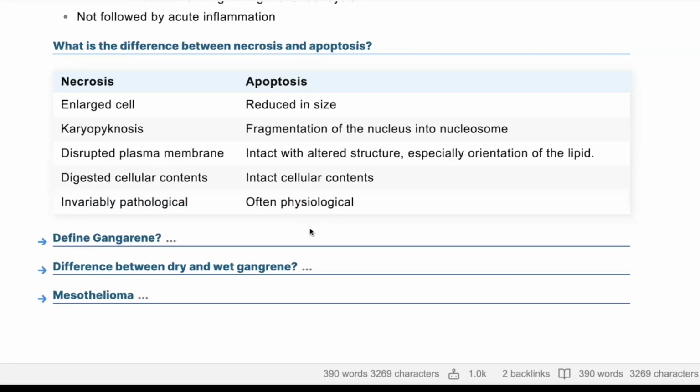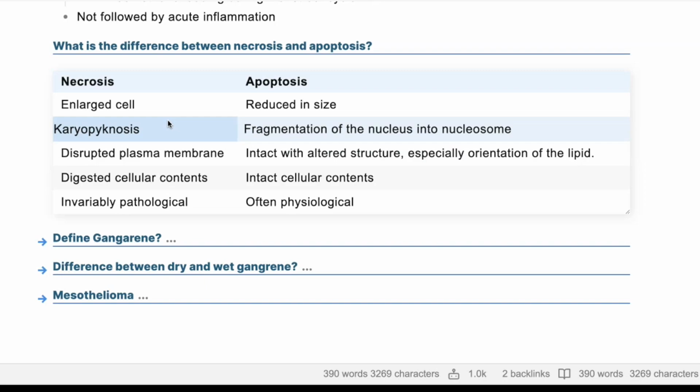Yeah. So I think what you said is absolutely right. But I think here we're going a little bit down into the pathology itself. In necrosis, you have enlarged cells and karyopyknosis, which we mentioned earlier, the shrinkage of the nucleus. On the other side, you have fragmentation of the nucleus into nucleosomes.